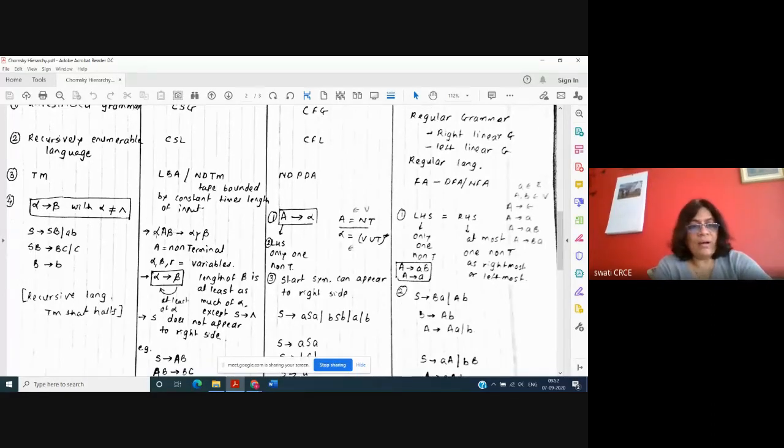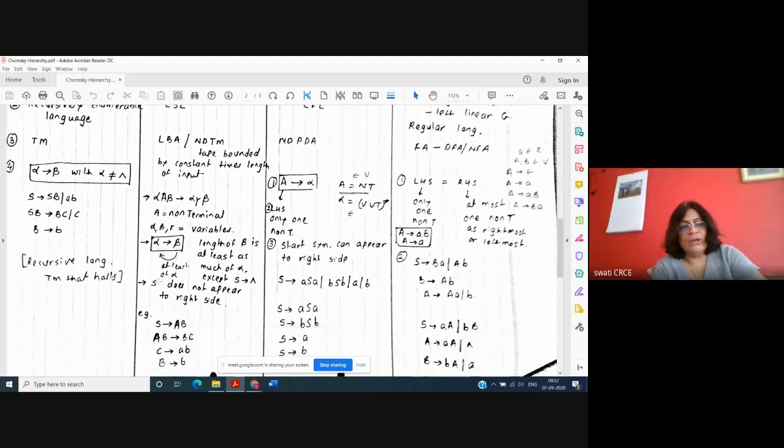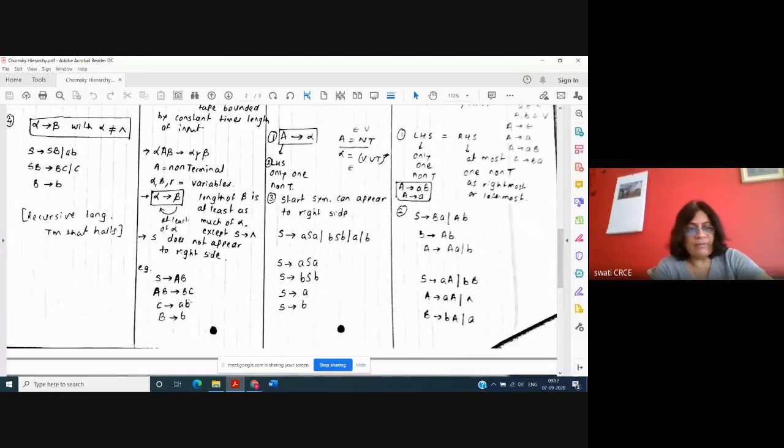And here alpha A beta generates alpha gamma beta, where alpha and beta are combinations of variables and terminals. That is nothing but alpha generates beta, and the size of the right hand side should be at least equal to the left hand side. That is the only restriction. And the left hand side can have more than one variable, so AB is allowed on the left hand side.